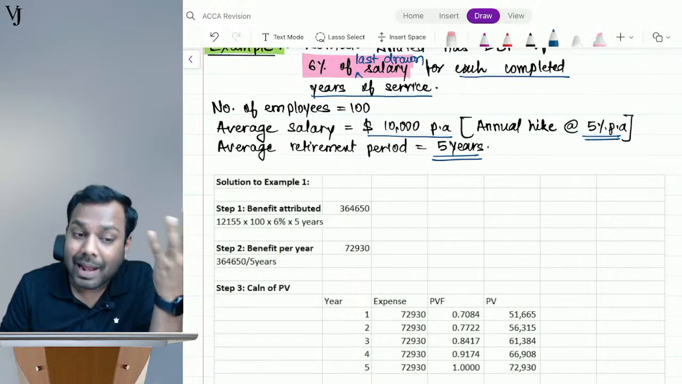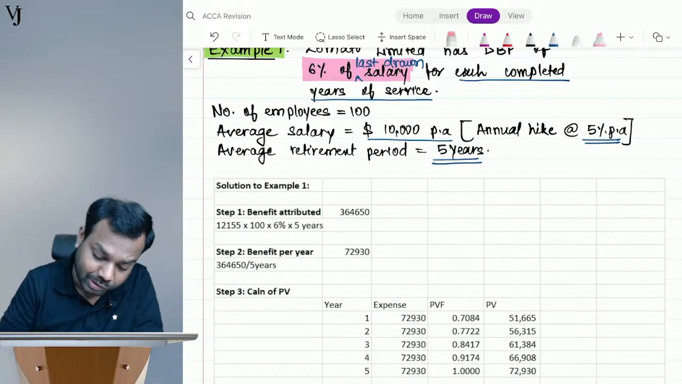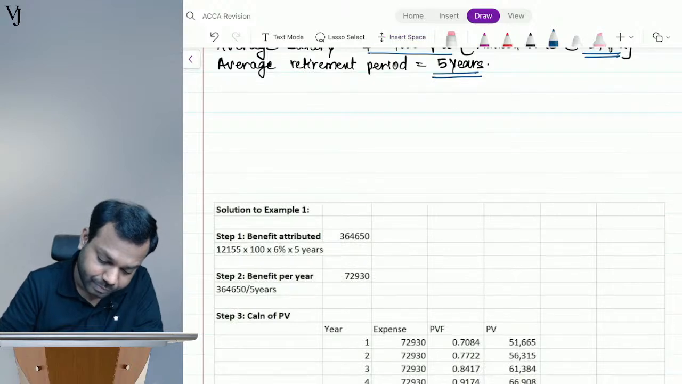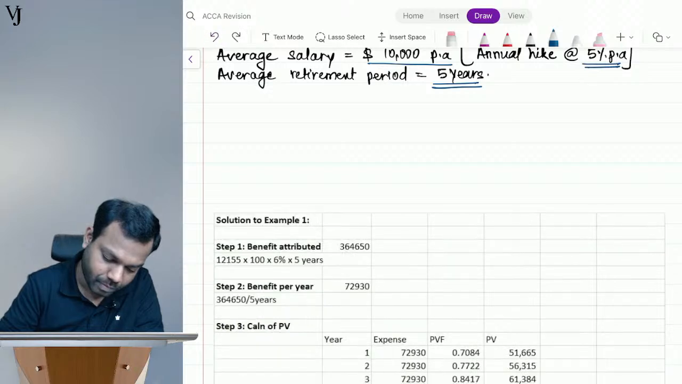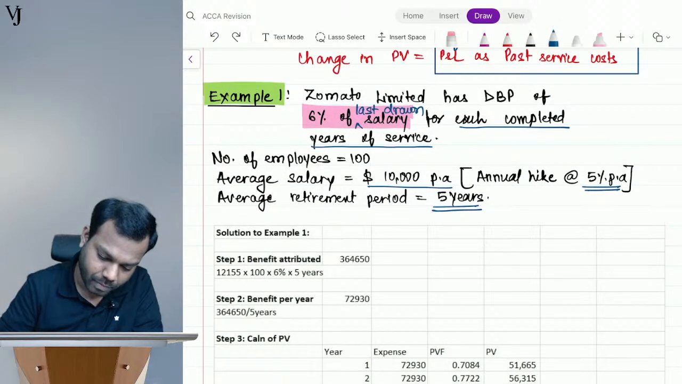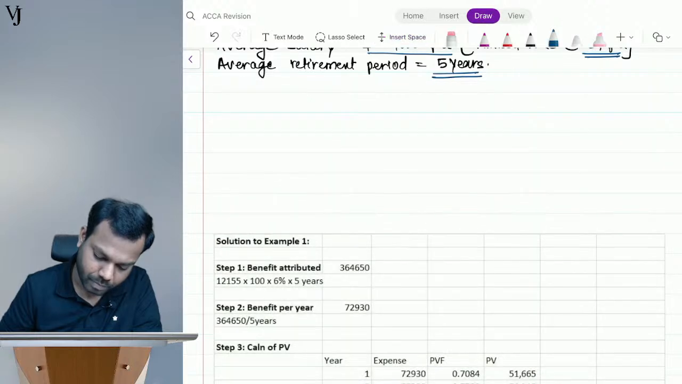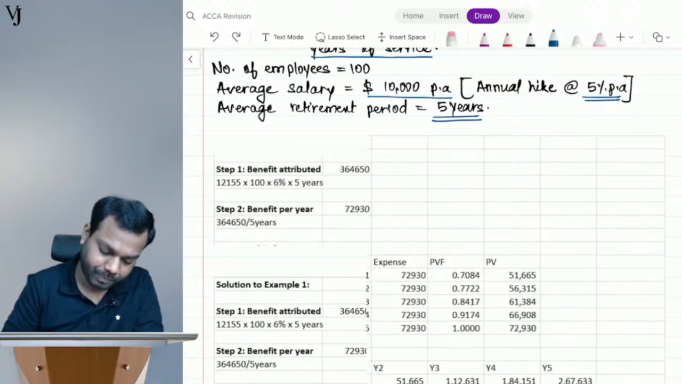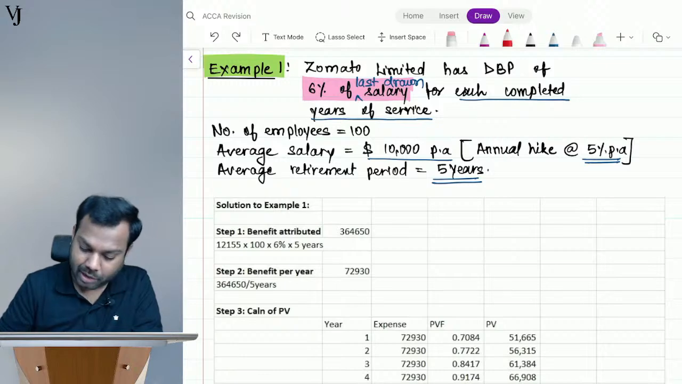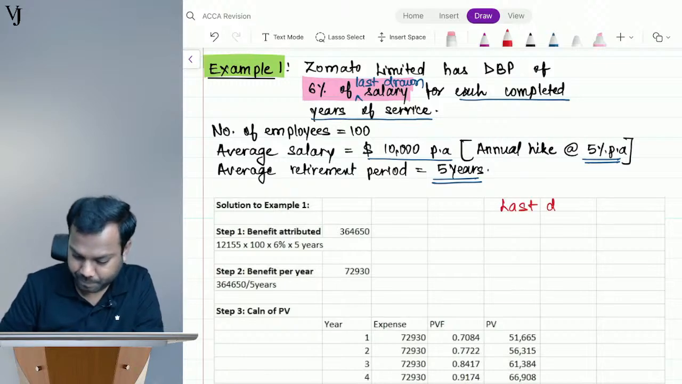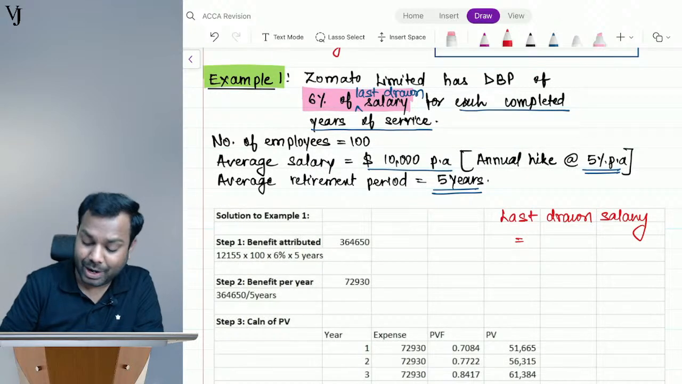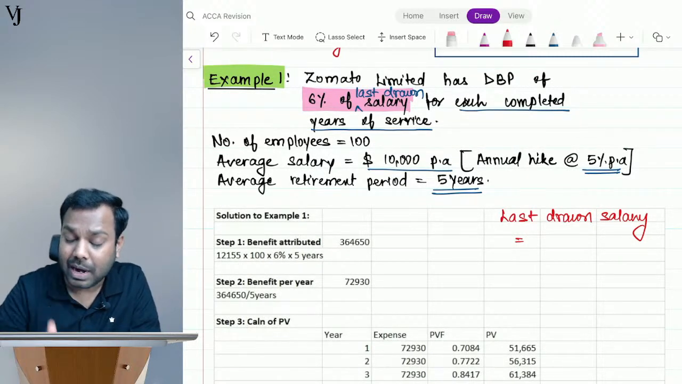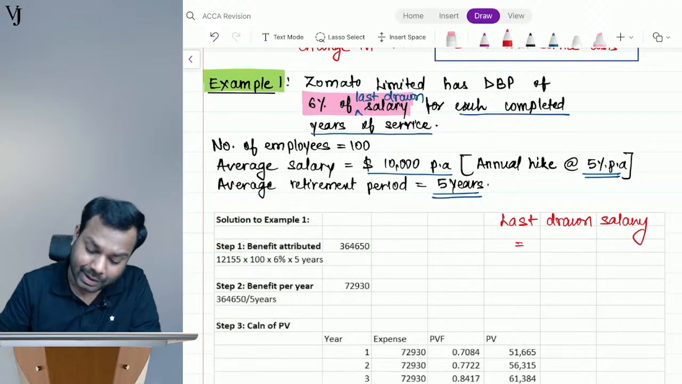Now, first calculate the last drawn salary. So what will be the last drawn salary? First calculate that. Let's calculate it here. Last drawn salary. Tell me what is salary at the year end 1? So we are doing this calculation at year end. We always do these calculations at year end. So what is salary at year end? $10,000.